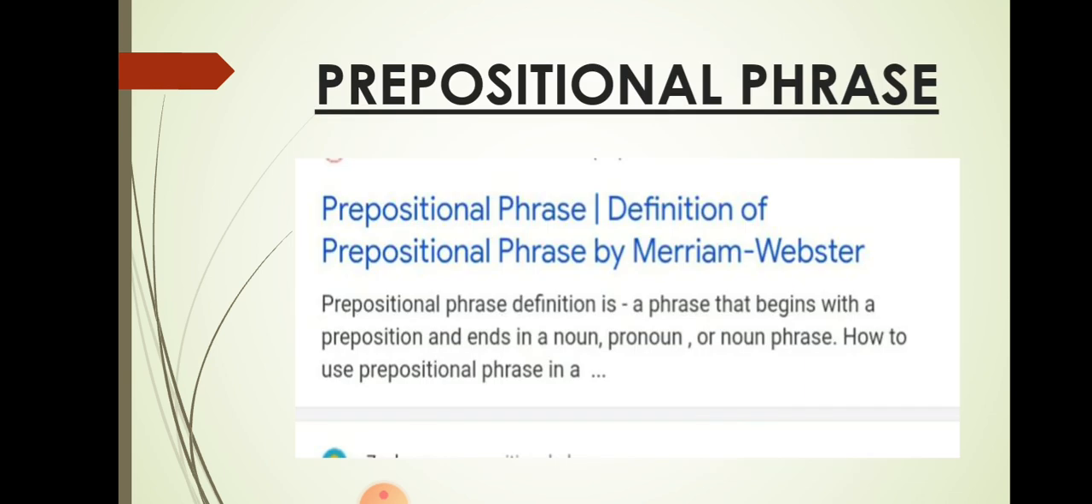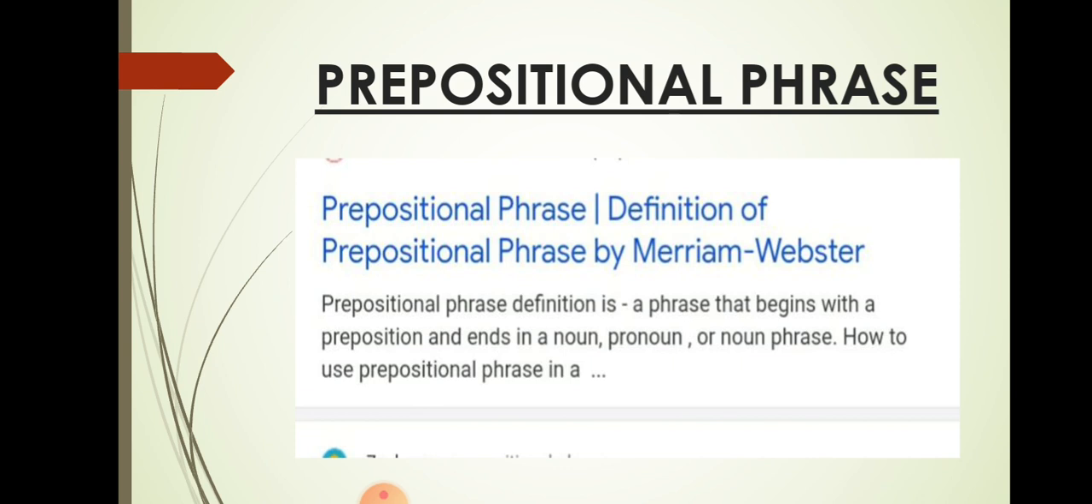Now, let's come to the prepositional phrases. As we know, prepositions show the relationship between a noun and a pronoun in a sentence. So just like that, the prepositional phrases. Phrase, it is clear to you. It's a group of words. It's not one word. So, a group of words which begins with a preposition and ends in a noun, pronoun, or a noun phrase is called a prepositional phrase.